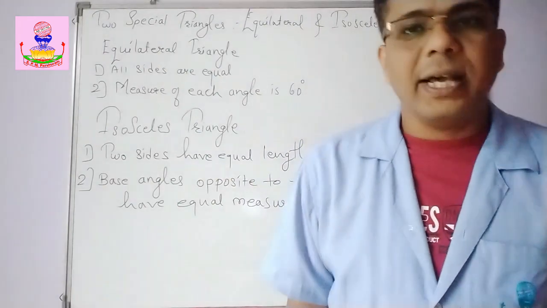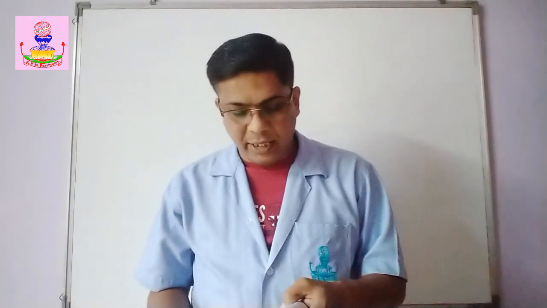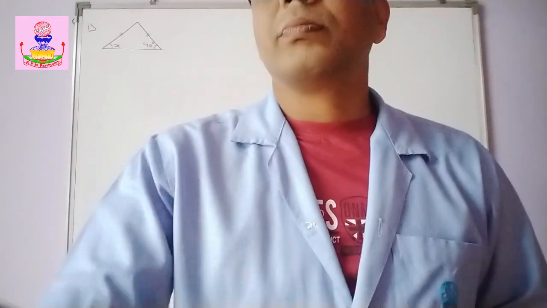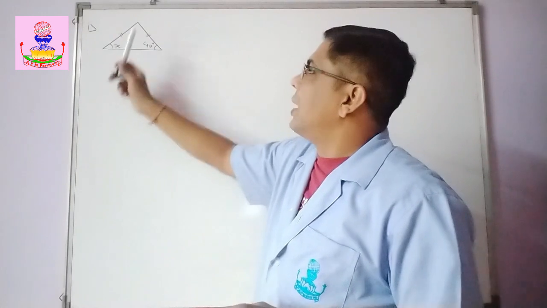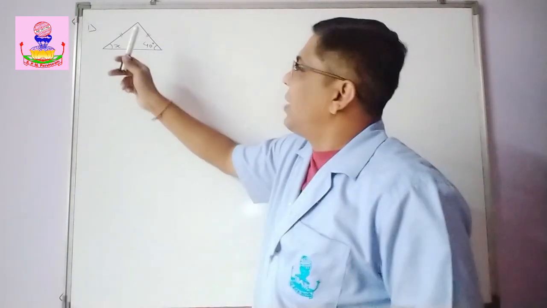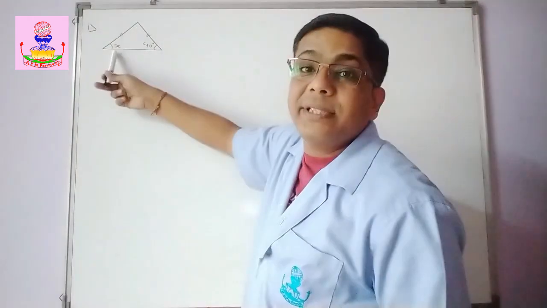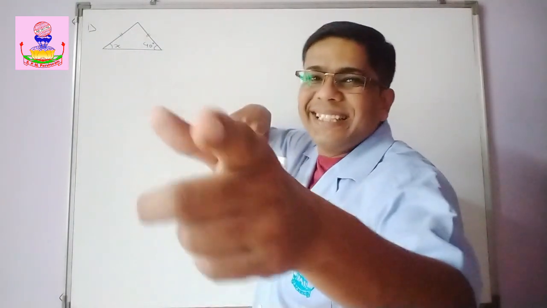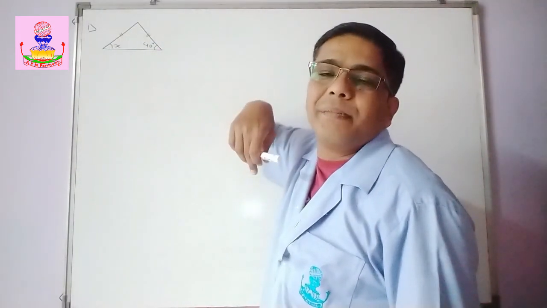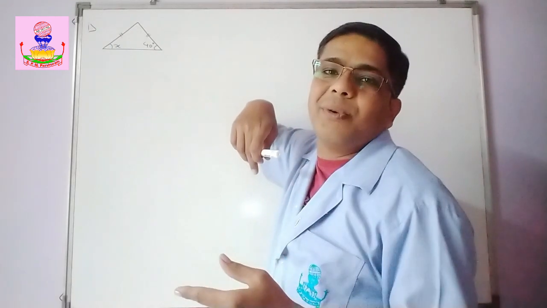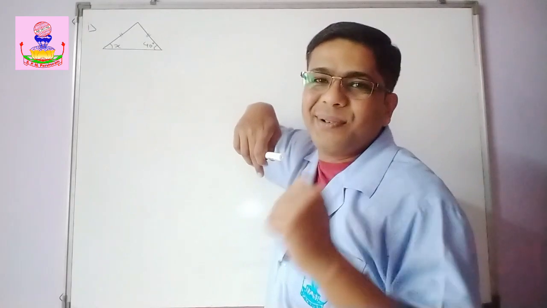Okay. Now try these. Question number 1: find angle x in each figure. So the first one I am going to solve. So this is the first triangle. You can see this is an isosceles triangle, right? Now these are the equal sides. What is the measure of x? Can you guess? Oh yes, exactly. The measure of x is 40 degrees. Why? Because base angles opposite to the equal sides are always equal.